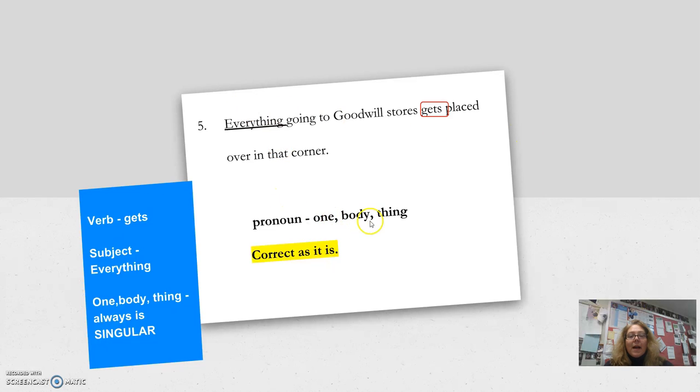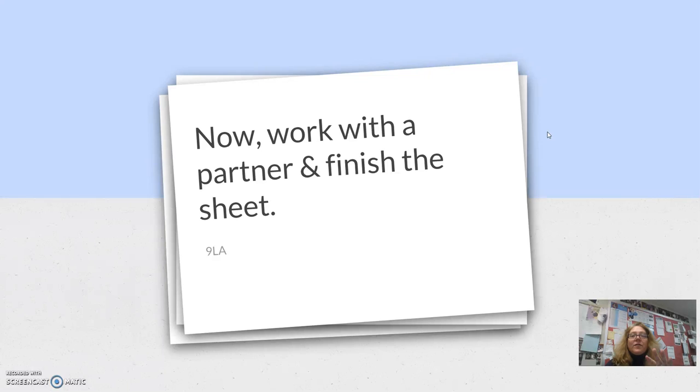Therefore, this is that one body thing rule where this is singular and we use he, not they, to figure out subject-verb agreement. Those are the 5 tricks. I've kind of gone over what I'm looking for you to do on your sheet. You are to circle the verb, underline the subject, label it with the rule. Do this with your partner, and maybe at the end of class you'll go over the answers. If not, these sheets will get turned in and we'll go over them in class next week.